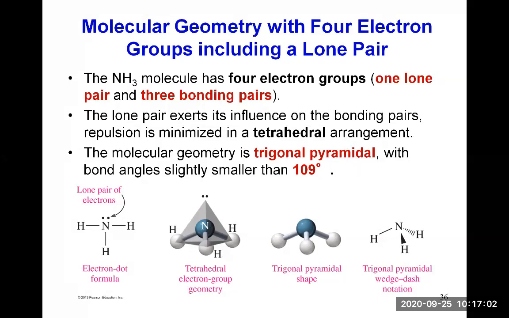This time it's gone, and you only see the base of the pyramid. So one bond is in the plane, it's the straight line, and then the full wedge coming towards you, and then the hashed wedge going away from the plane of the paper.